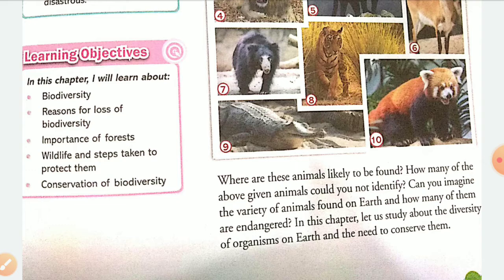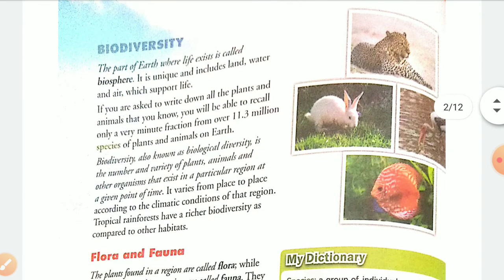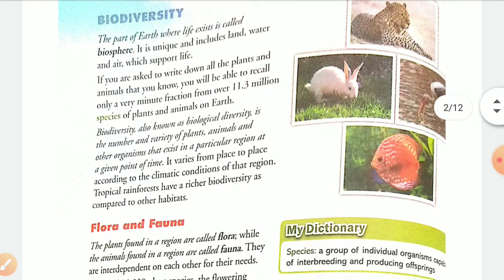So let us study how the diversity of organisms on earth is needed and why we should conserve them. Conserve means to protect them. All these topics we are going to read in our lesson. So let us start.